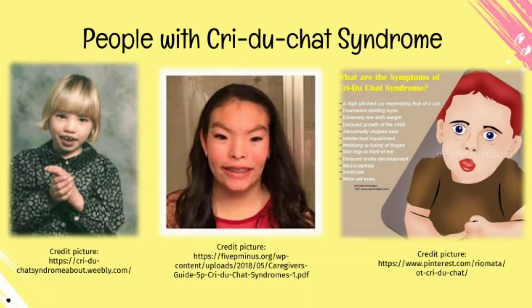First is Cri-du-chat Syndrome, or known as cat's cry syndrome. It is also known as 5p minus syndrome. This condition results when a piece of chromosome 5 is missing. There is often a high-pitched cry for infants with this condition that sounds just like a cat. Some children with Cri-du-chat syndrome are often born with heart disease. The deletion of chromosome in this condition often happens randomly during the formation of reproductive cells or in early fetal development.